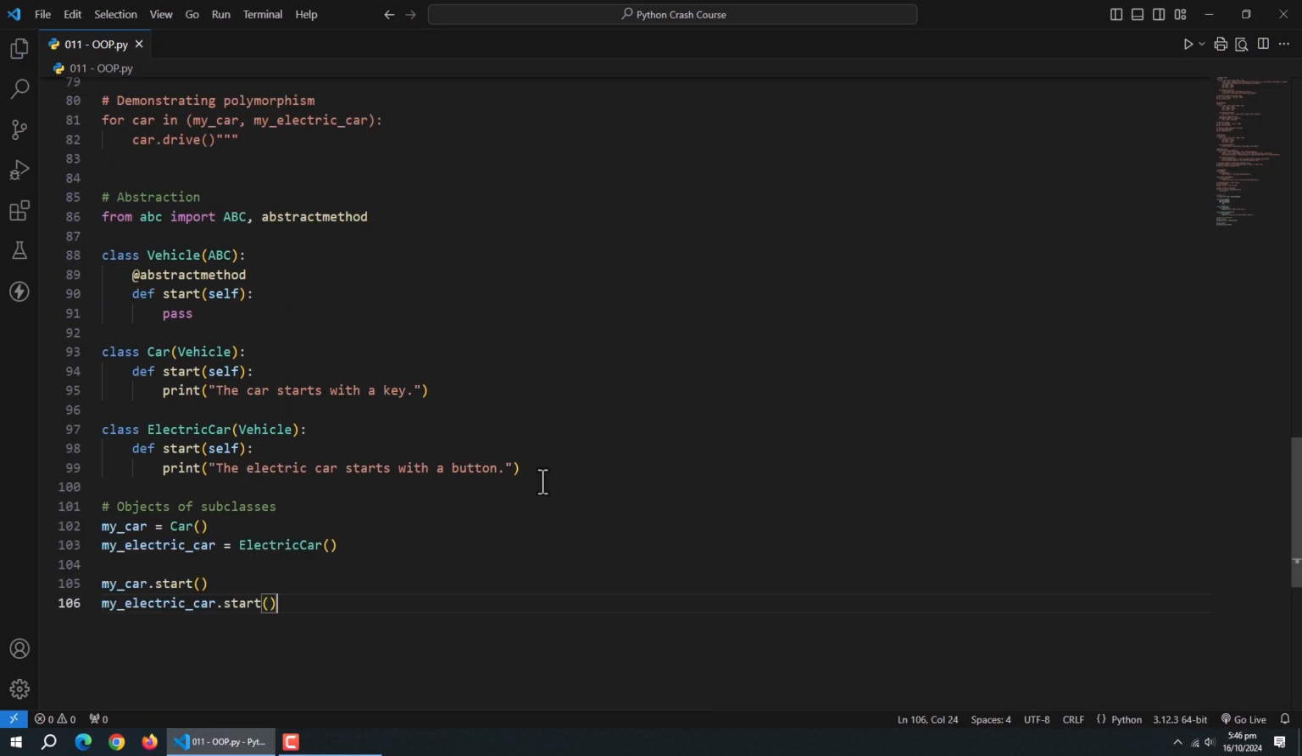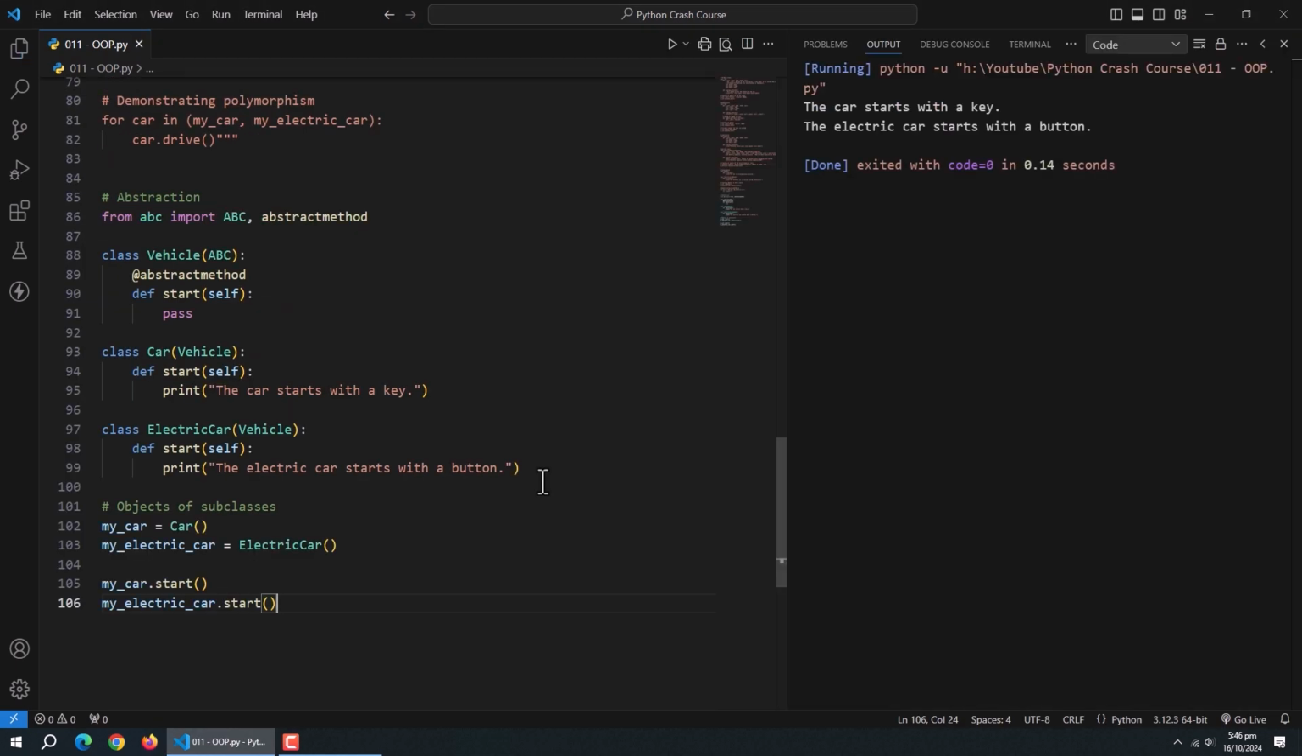Now, let's see abstraction in Python. Abstraction is about hiding unnecessary details and exposing only what's essential. In Python, we can use abstract classes to enforce abstraction. These are classes that cannot be instantiated on their own but can be inherited by other classes to ensure they implement certain methods. In this code, the vehicle class is an abstract class with an abstract method start. The subclasses car and electric car must implement the start method, ensuring that every vehicle class has a way to start. This is abstraction in action, hiding complex internal workings and focusing on the essential function that every vehicle should have.